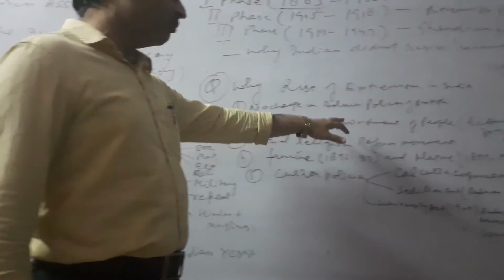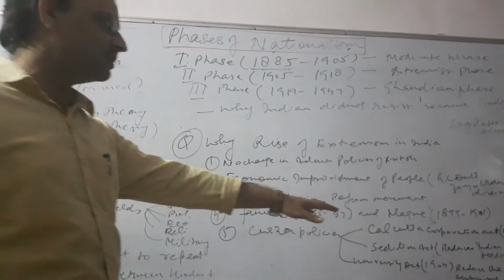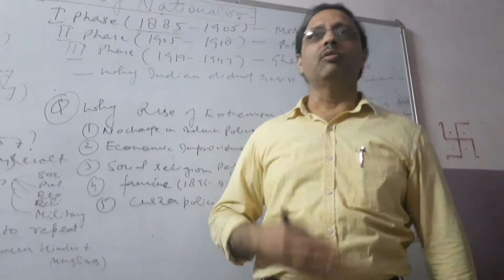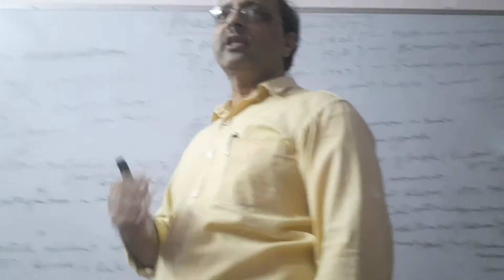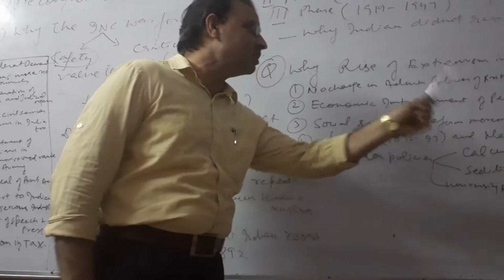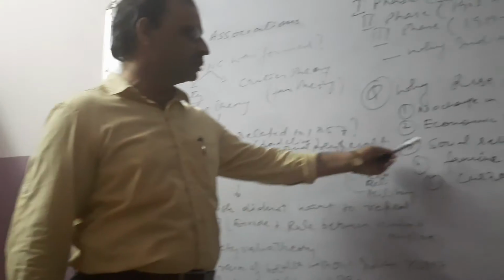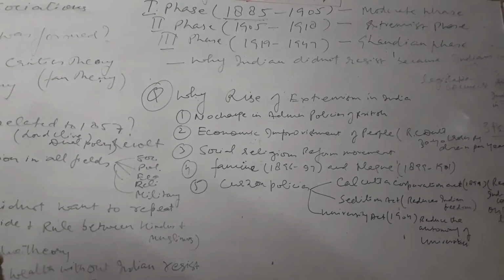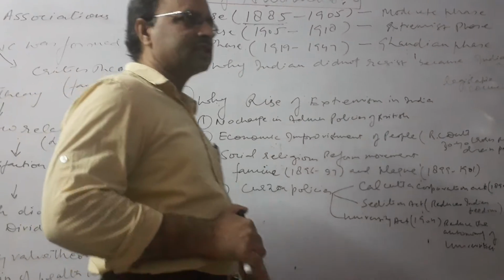Then economic impoverishment of the people, that we have discussed. 30 to 40 crores of rupees per year was draining from India in the beginning of the 20th century. Then there was the social religious reform movement. This is also a very important point, which was ultimately responsible for the rise of the national movement in our country.